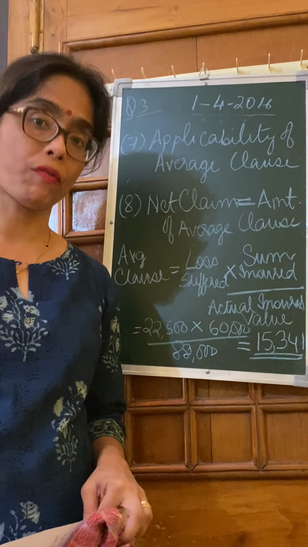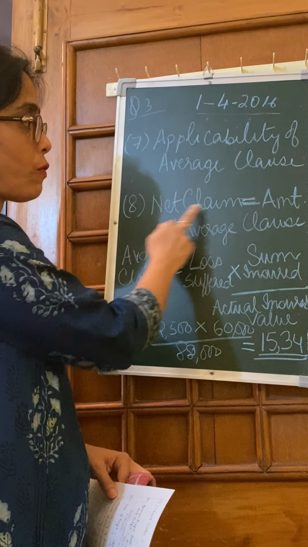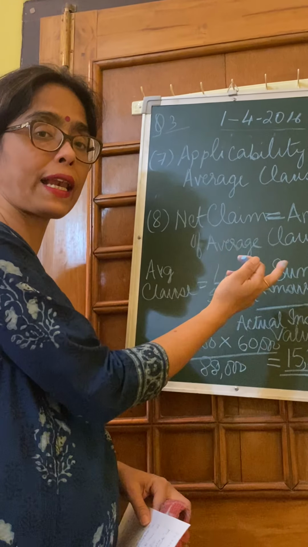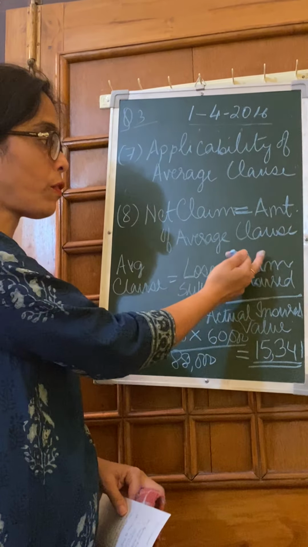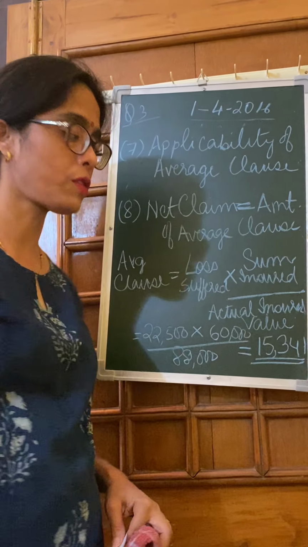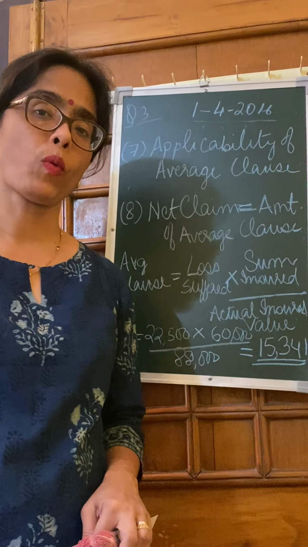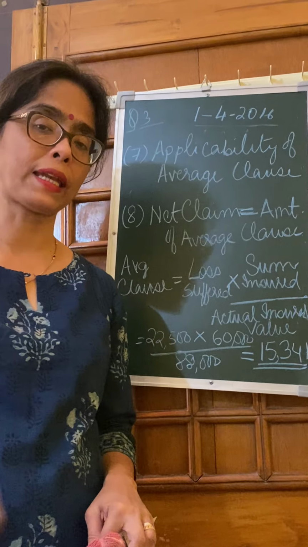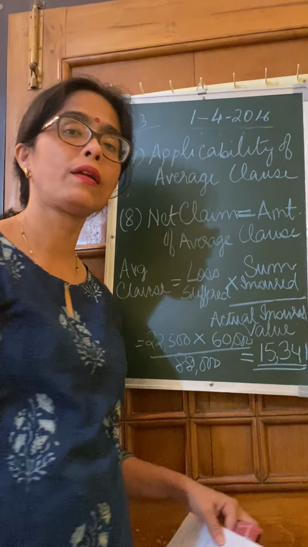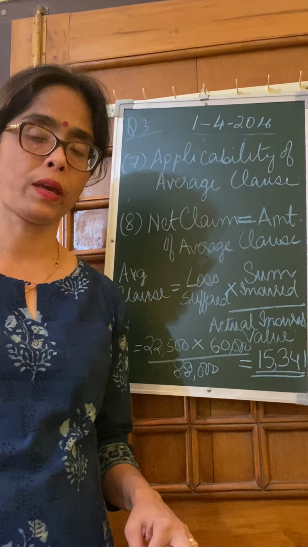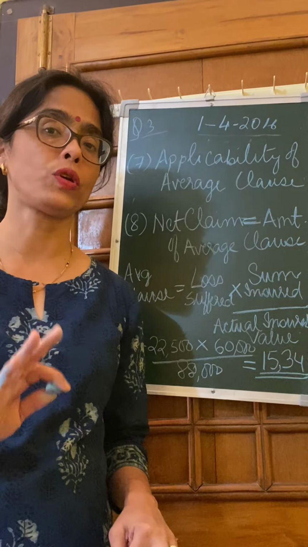So we have to apply average clause, and as I've already written, the net claim of the business will be equal to the amount of average clause. So average clause is 15,341, that is the proportional amount. So the net claim of the business will be 15,341. Here we have found two unique features.